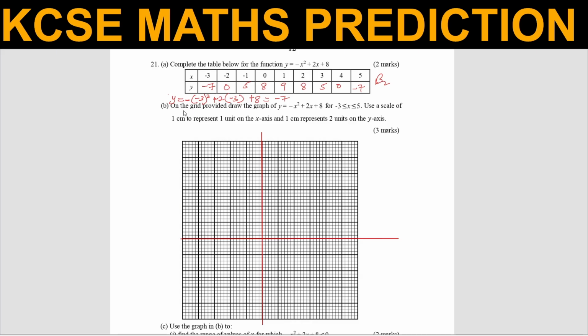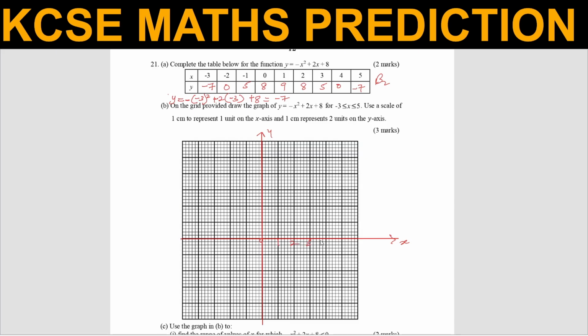Now we go to part B. On the grid provided, draw that graph in that range given, using the scale of 1 centimeter to represent 1 unit on the x-axis. So the x-axis is there, then the y-axis is there. So 1 centimeter represents one unit.